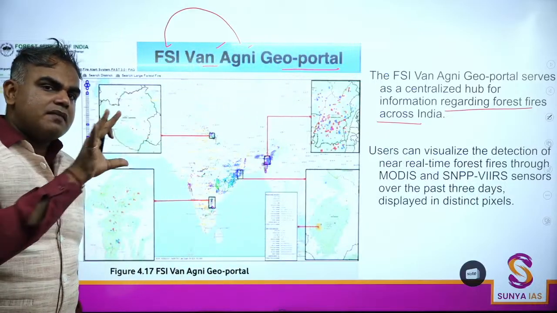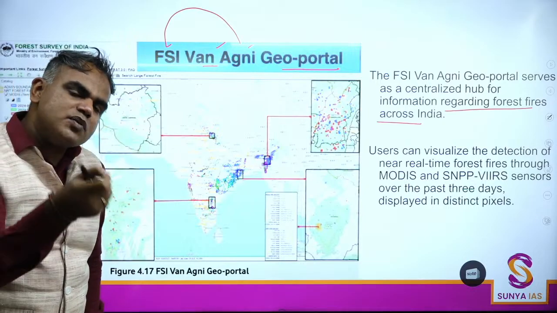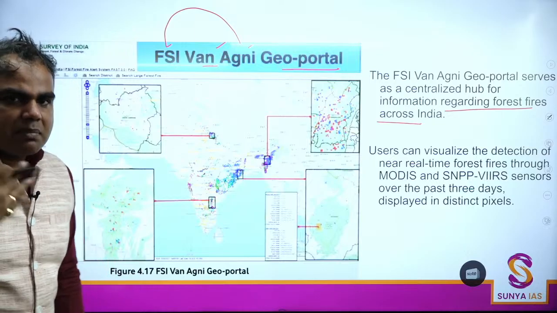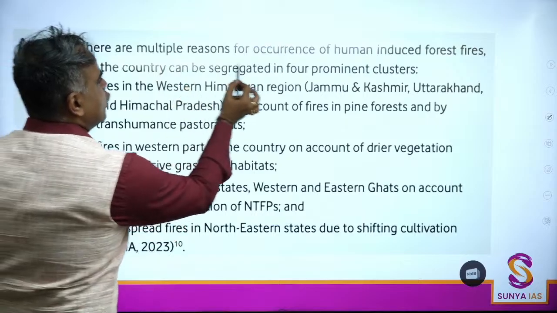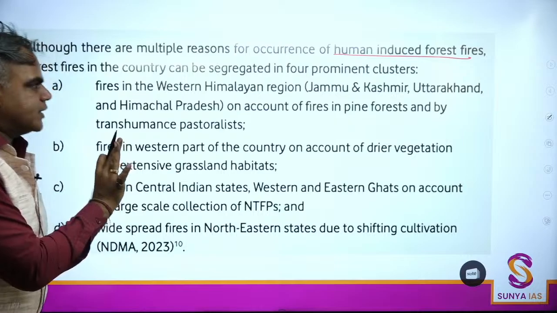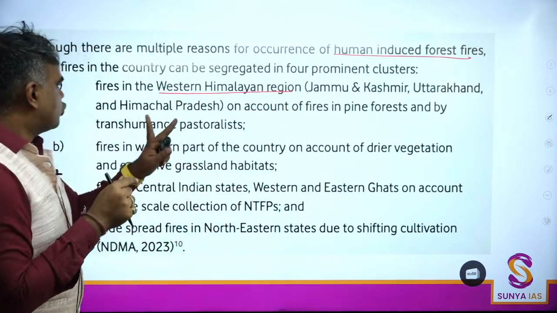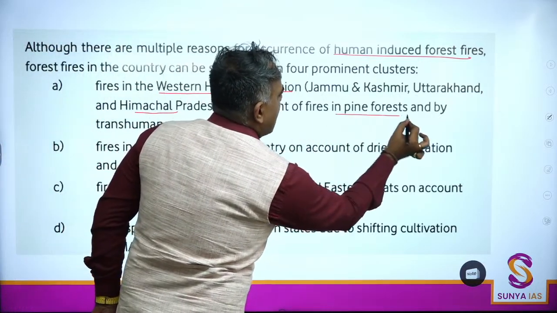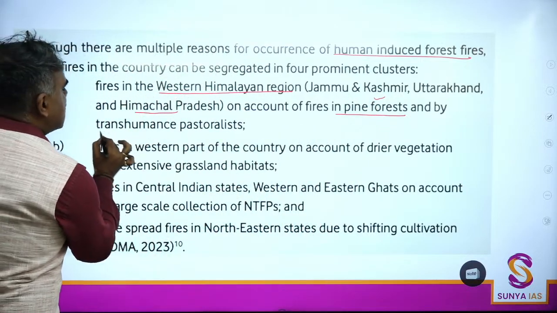Now IFSR has done a very good thing here on forest fires. They have classified the different areas which are impacted by forest fires, and they've also given reasons for the same. Okay, that makes our job easy. So there are multiple reasons for occurrence of human induced forest fires. 4 reasons दिए हैं. ठीक, we'll have a look. Forest fires in western Himalayan region, Jammu and Kashmir, Uttarakhand, Himachal. क्यों हो रहे हैं? Because these areas have pine forests. Pine, okay, like chir pine. And by transhumance